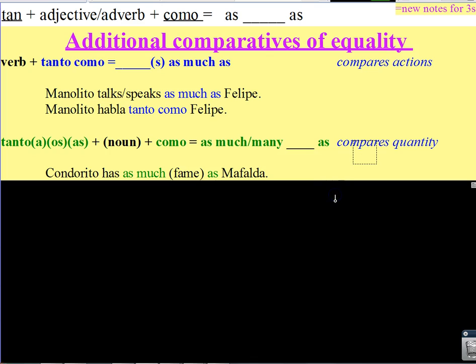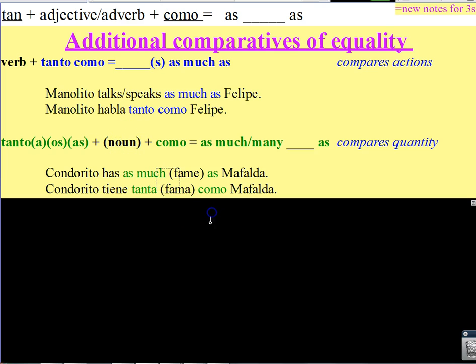If I want to say that Condorito has as much fame as Mafalda. These are names of characters in a famous Spanish comic strip. But anyway, Condorito has as much fame as Mafalda. Or if you notice, I could take fame out and it's still a sentence. Condorito has as much as Mafalda. That's why the noun, fame, can be taken out. In which case, Condorito tiene tanta, to match fama, como Mafalda.